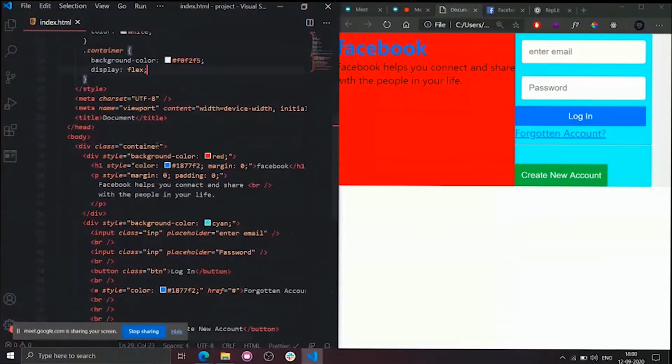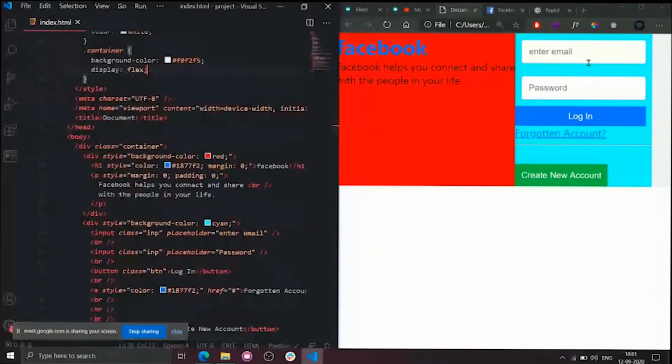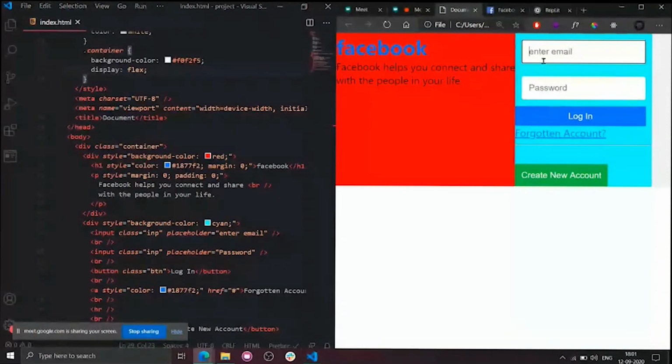Now you can ask another doubt. If the default direction of flexbox is horizontal, why are these items still vertical? Yes or no? Did you understand my doubt? What I told you is that flexbox lays out everything towards the horizontal side, but these input tags are still in the vertical direction. If I use flexbox, I need to get the password towards the right of the email, and the login button towards the right of the password. So what is happening with flexbox exactly?